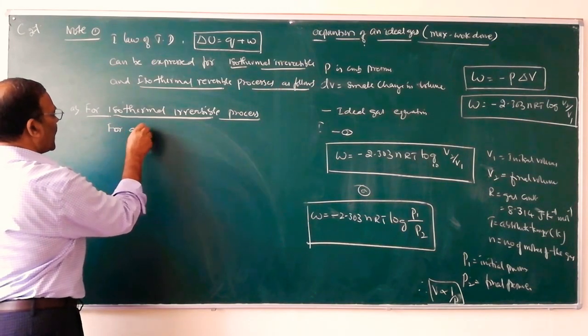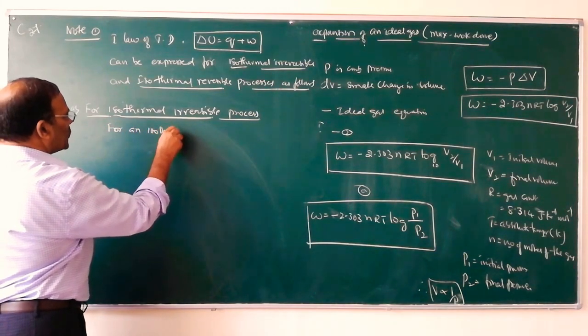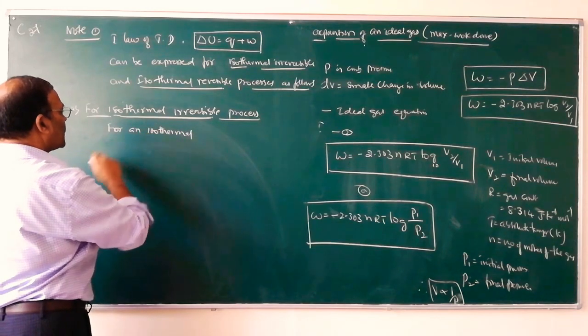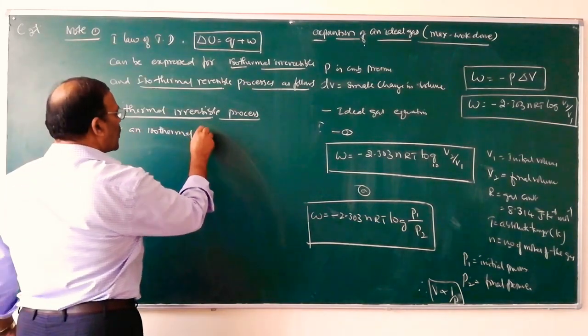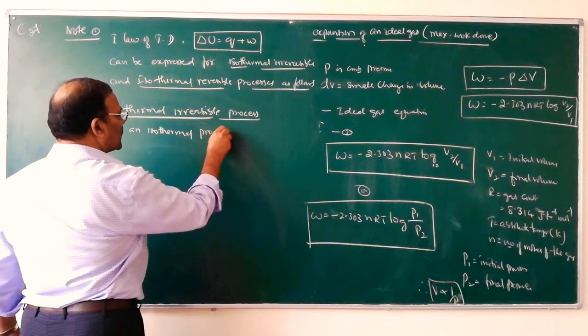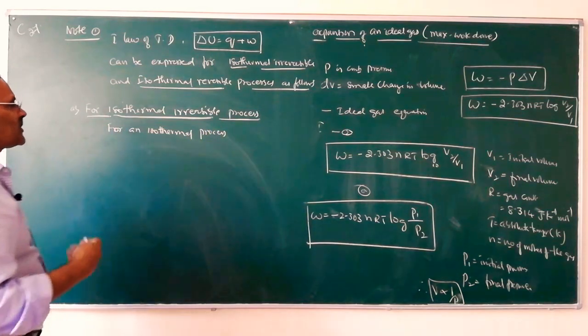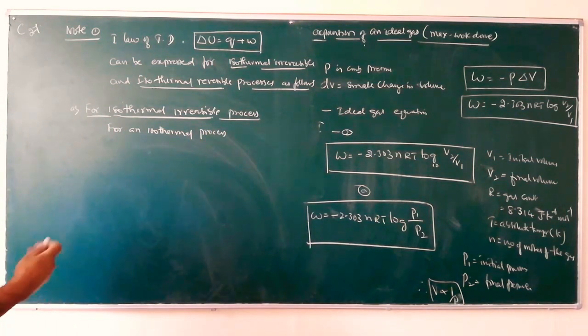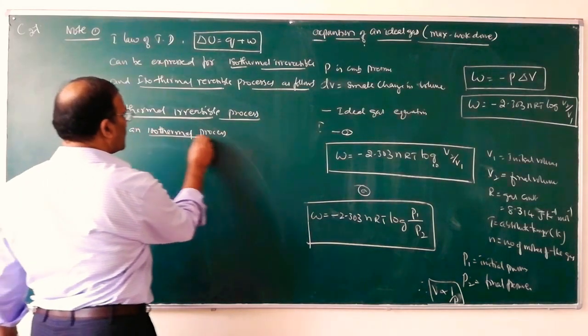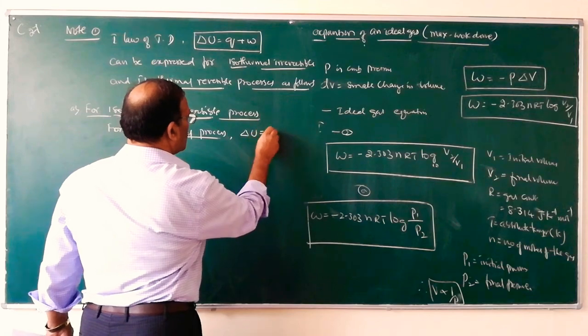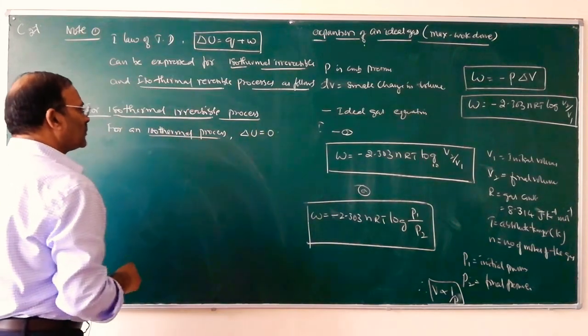Isothermal means constant temperature. If temperature remains constant, internal energy change is also 0. For an isothermal process, delta U is equal to 0.